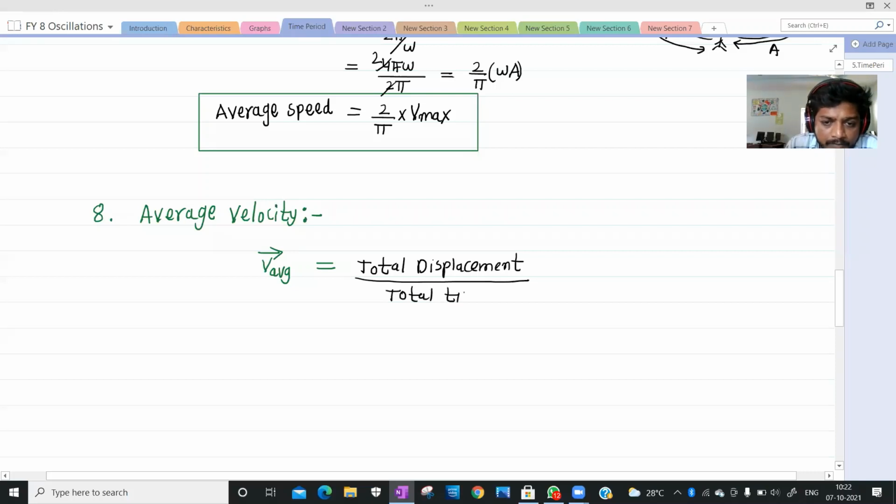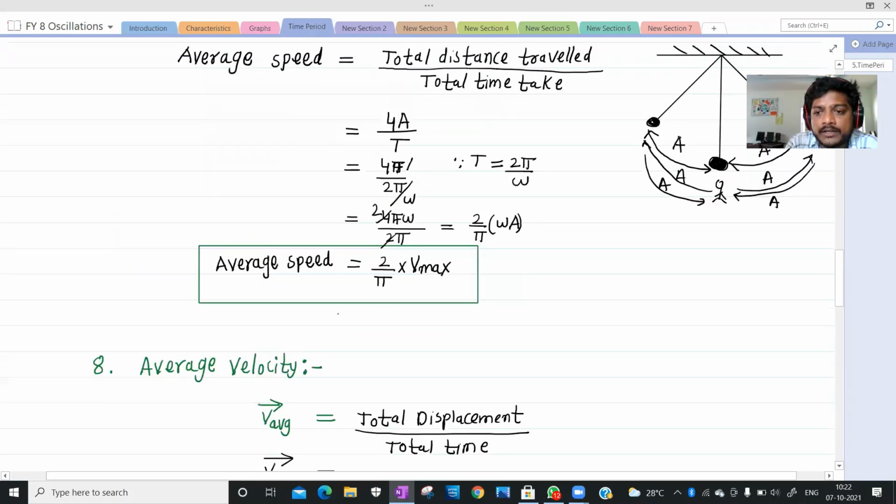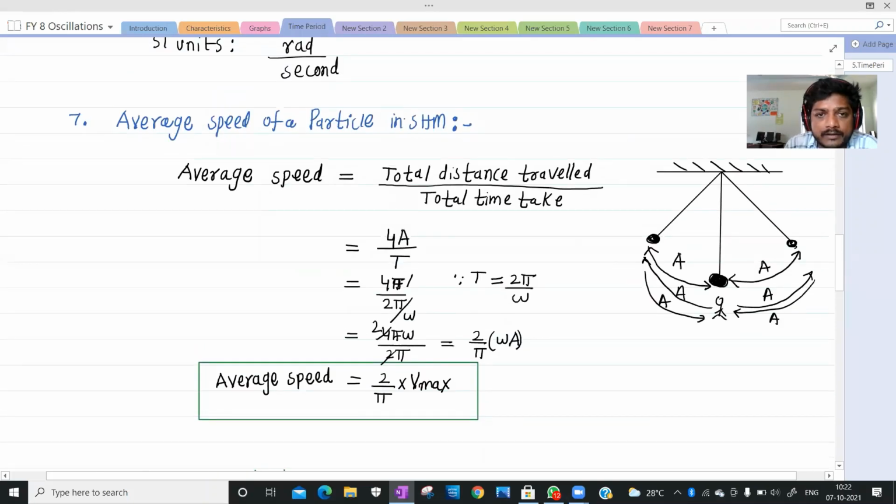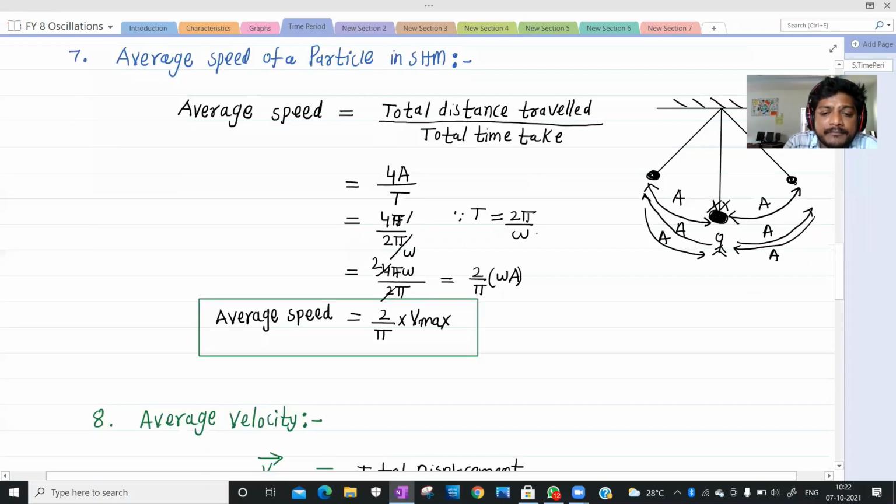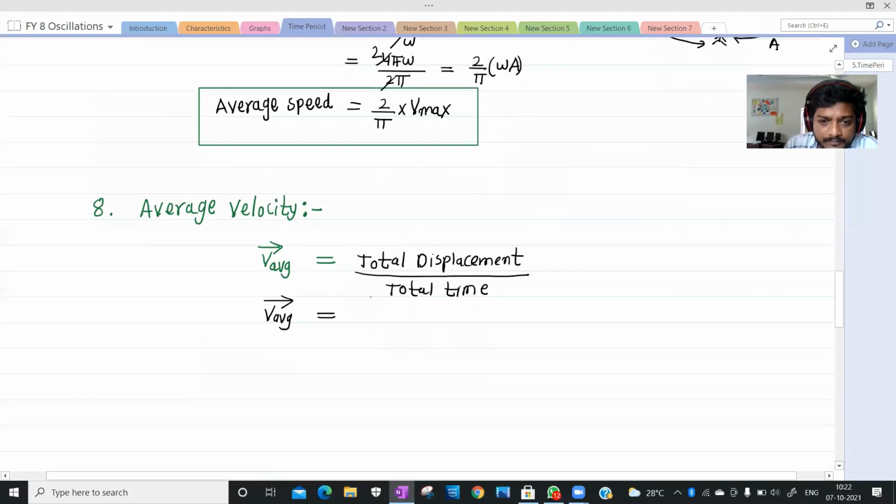Now tell me, what is the total displacement of the particle executing simple harmonic motion? The particle will be here after completion of one oscillation. Again, the particle will be in the same position, so is there any displacement? No, sir, it is 0.